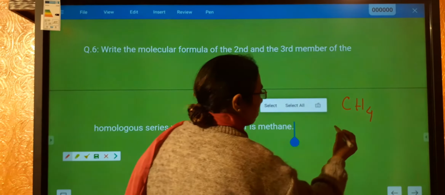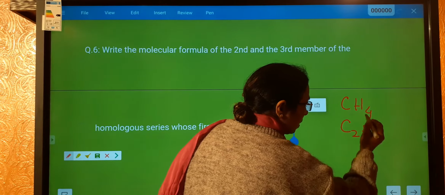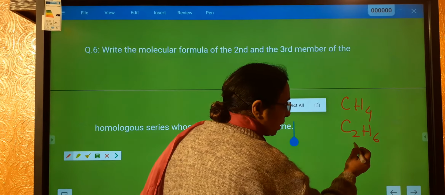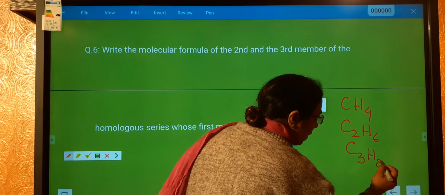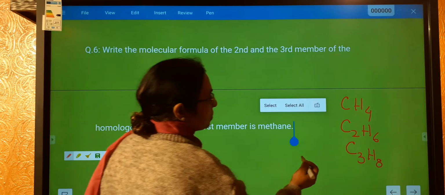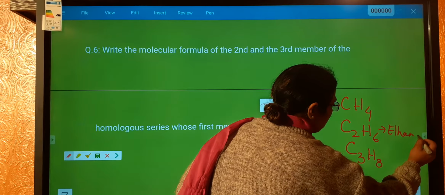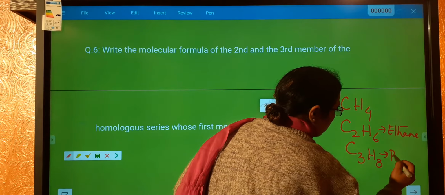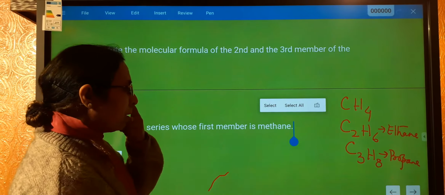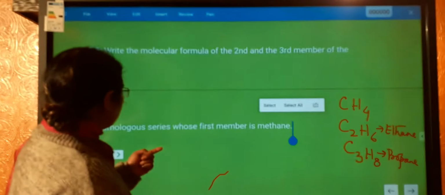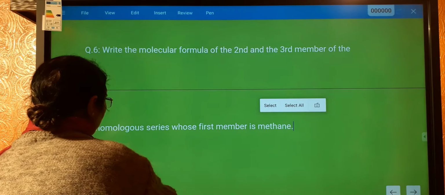So the next member will be C2H6. Adding another CH2 to it, we will get C3H8. C2H6 is known as ethane, and C3H8 is known as propane. So the second and third members of the homologous series of methane are ethane and propane.